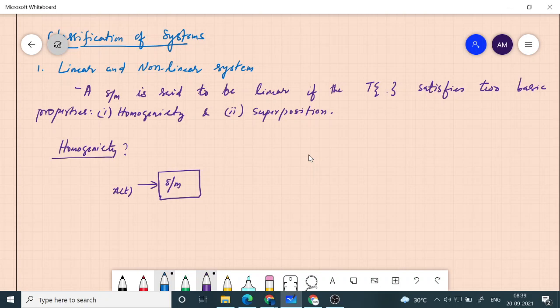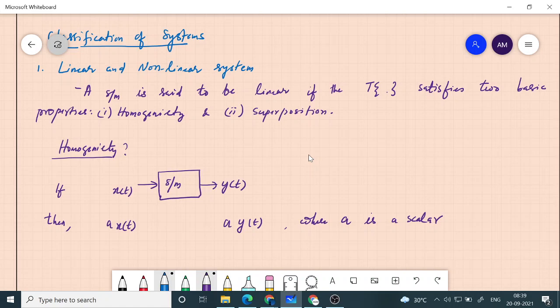If the system is supplied with an input x of t, and it is giving y of t as output, then if I give a times x of t as input and I get a times y of t, where a is a scalar.